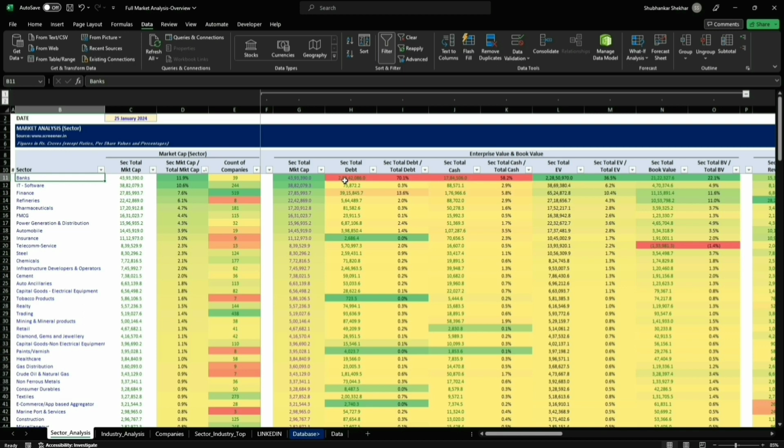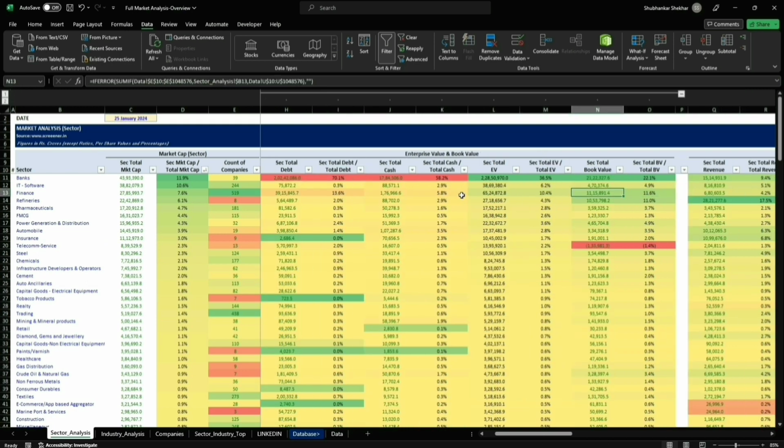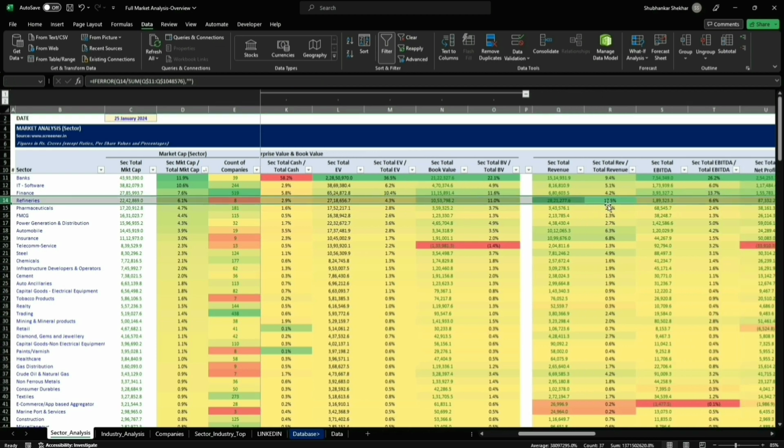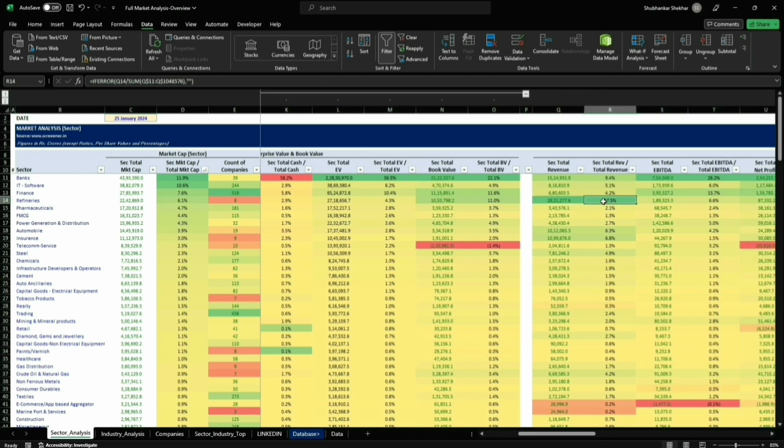done here is based on whatever data I was able to download from screener.in, right? So not all of it is relevant, especially for finance, banking, and insurance businesses, right? So let's look at few of the things. Remember the book value thing, right? Book value per share. Some data was missing, right? So here in refineries, what you can notice is that all 8 companies are actually representing 17.5% of the revenue of the listed space, right?